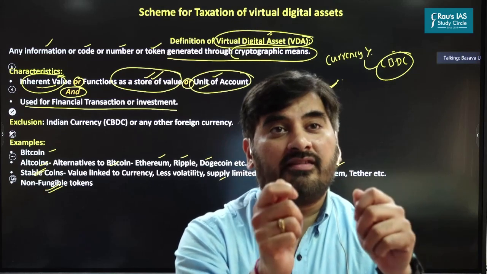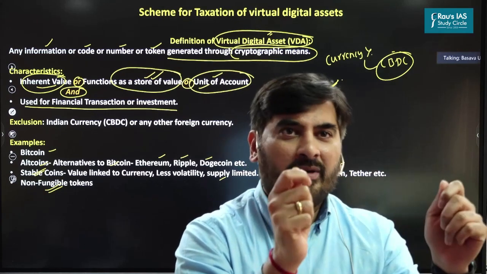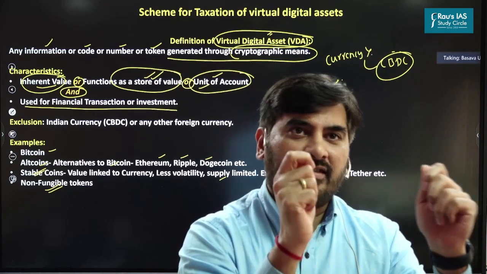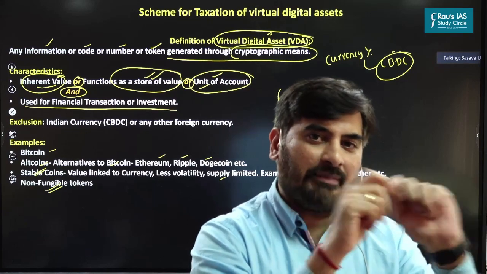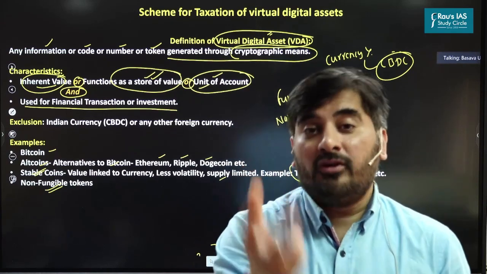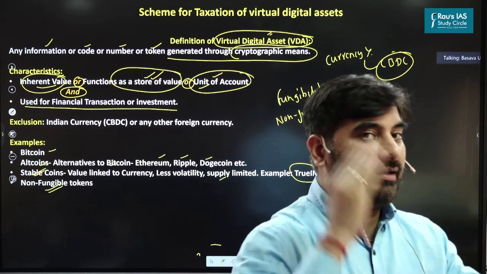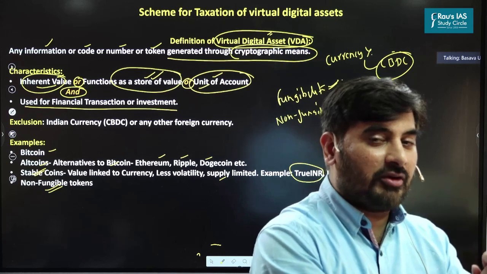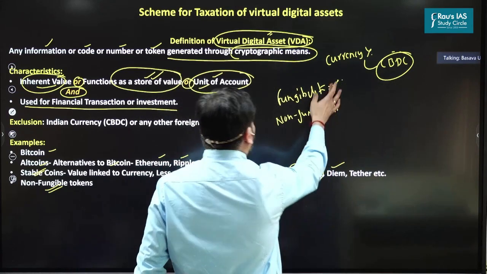Think about Bitcoins. Are Bitcoins fungible? You have two Bitcoins. Value of both the Bitcoins is same, right? One Bitcoin can be exchanged with another. So Bitcoins are what? Fungible tokens. Are you getting this point? Because one Bitcoin can be replaced with another Bitcoin, exchanged with another Bitcoin because the value is same. So all such things we call fungibility.